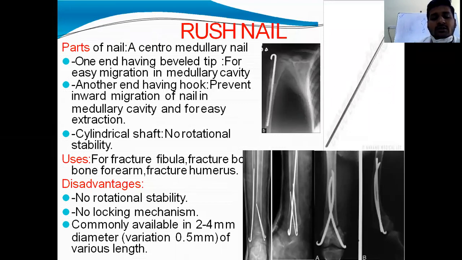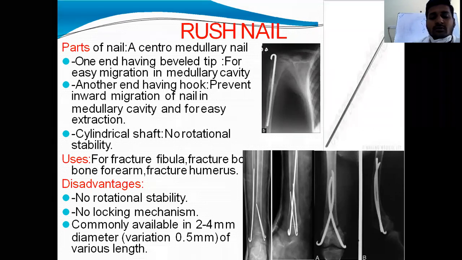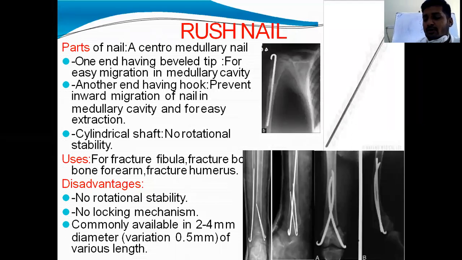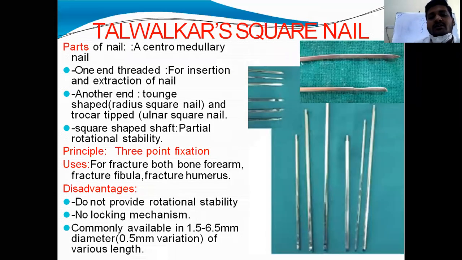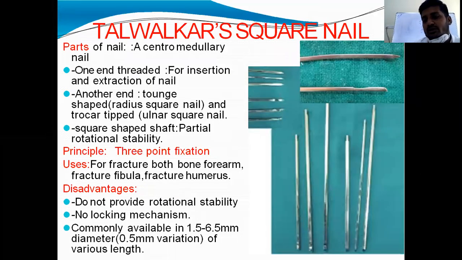It is commonly available in 2 to 4 mm diameter with a variation of 0.5 millimeter, in various lengths. Just remember the variation of all the nails is 0.5 mm only. Talwalkar square nail: why is it called square nail? The cross section is square.